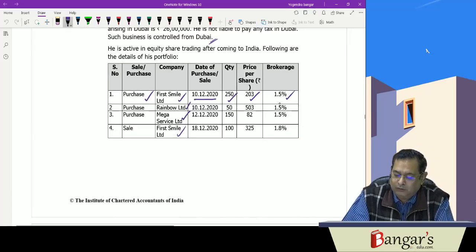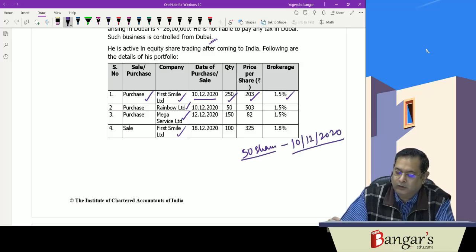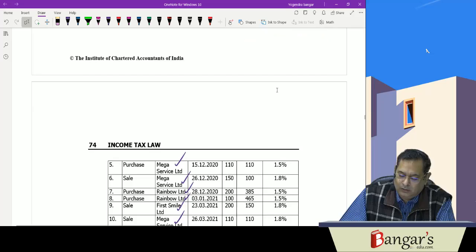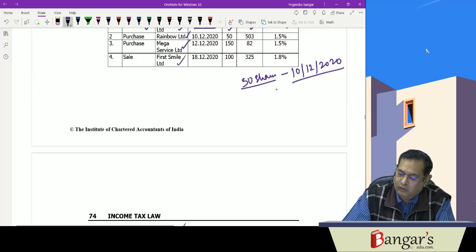Initially he purchased 50 shares of Rainbow on 10/12/2020. Then on 28/12/2020, he purchased 200 shares.